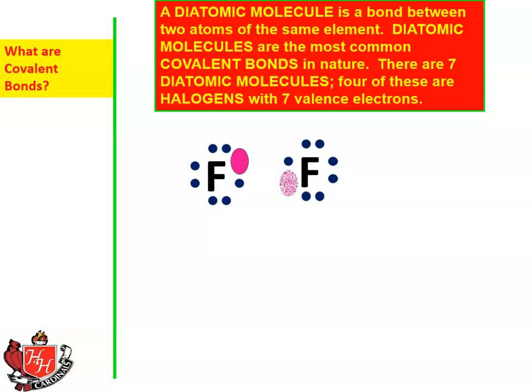There's an empty space on that fluorine. There's an empty space on that fluorine. And there they come together. So now if you count, each of those fluorines is surrounded by 8 electrons. It has a full valence orbital. And so therefore, that's why these diatomic molecules form very easily with halogens.